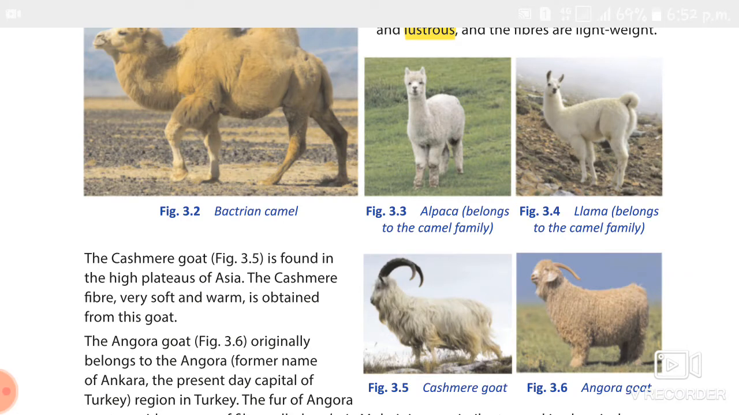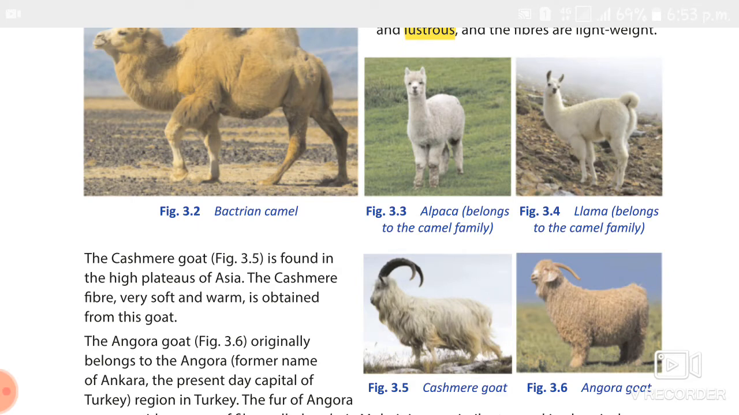Next we studied the Angora rabbit. It is also from the Angora region of Turkey, and this wool is known as Angora wool. Angora rabbit wool is called Angora wool. It is quite expensive. It makes sweaters and clothes for infants. The Angora goat wool is used to make sweaters and covering for furniture, but the Angora rabbit wool is used to make sweaters and clothes for infants.